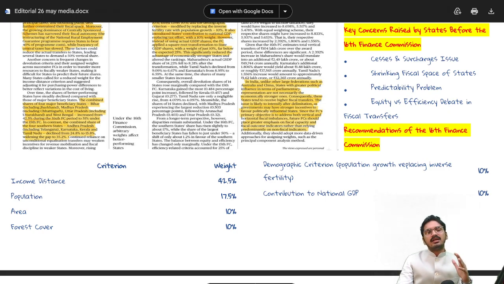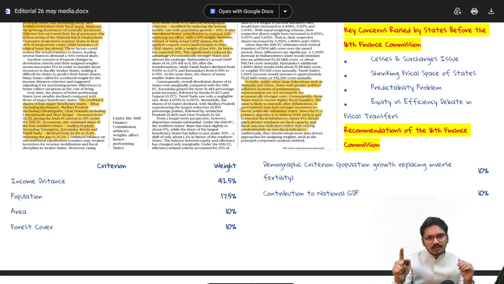Let's take an example: the average of a country's income is 500 rupees, and with the same example, region B's average is 400 and region A's average is 600. So region B, as it has more distance in a negative term from the country's average, will get around 42.5% from the total divisible pool,